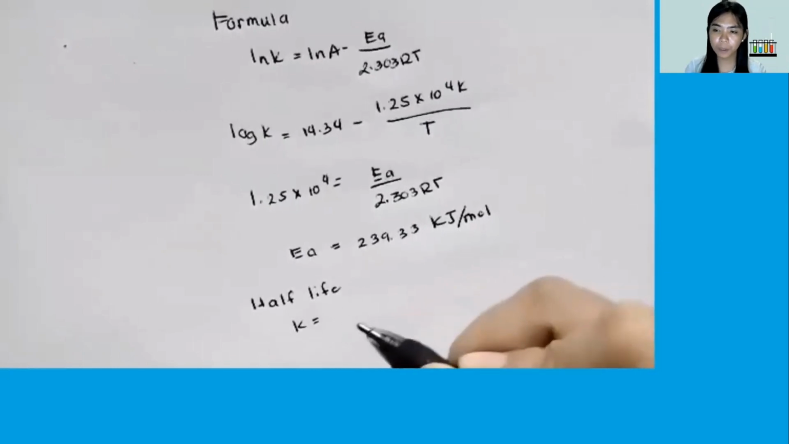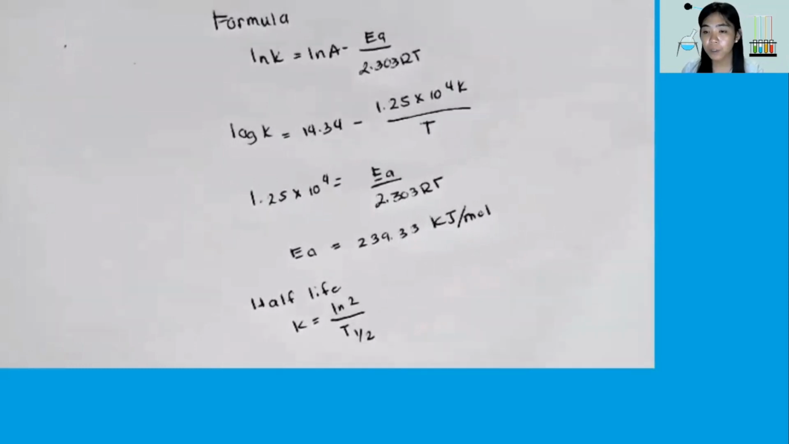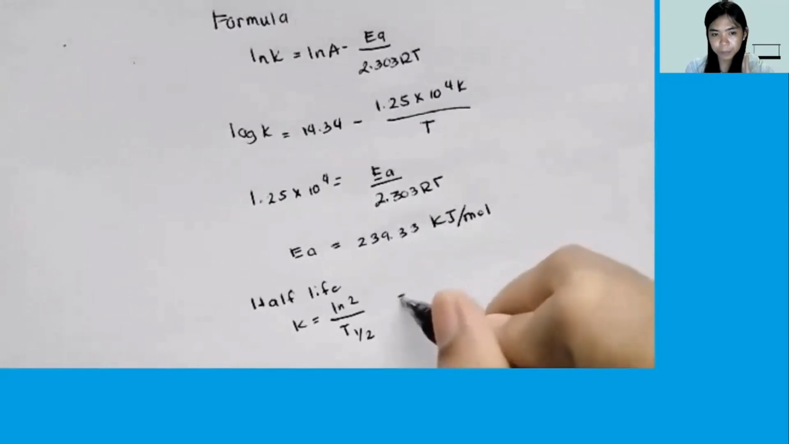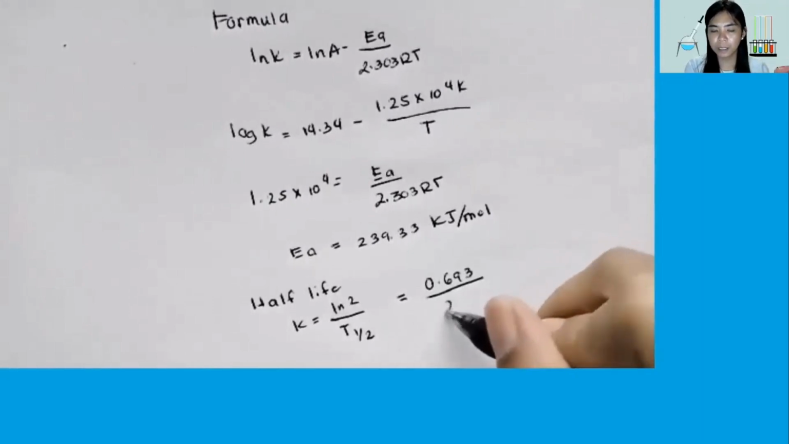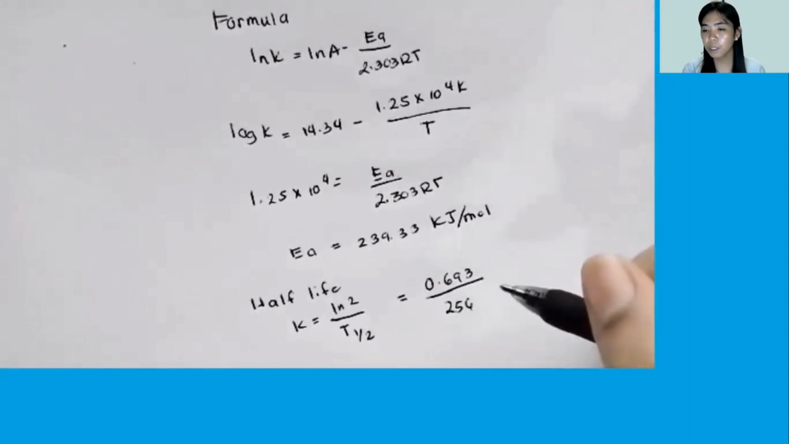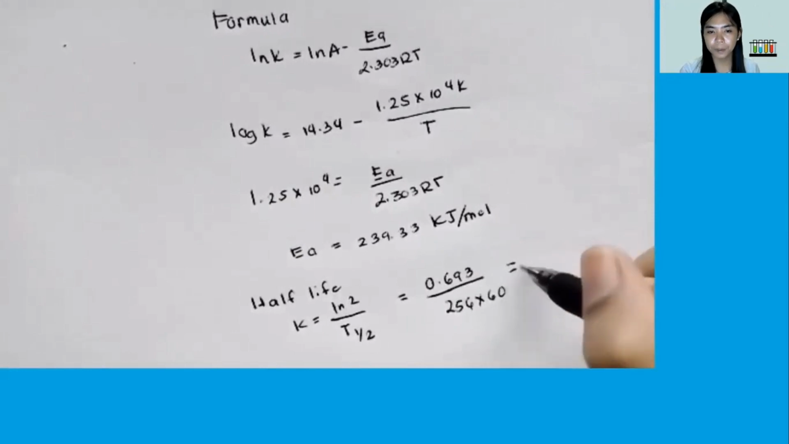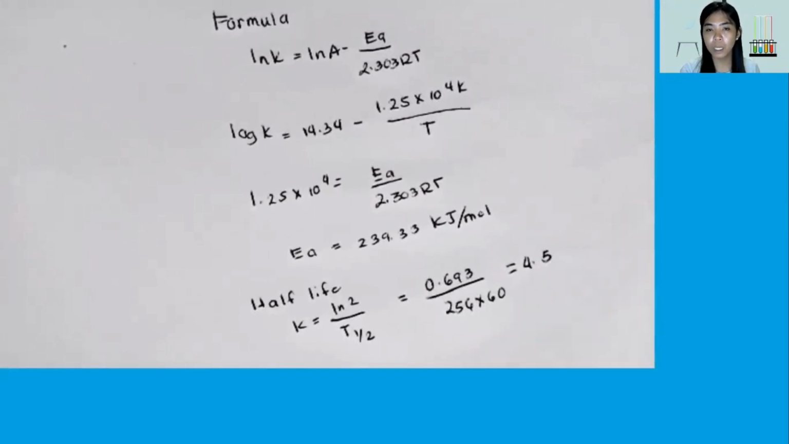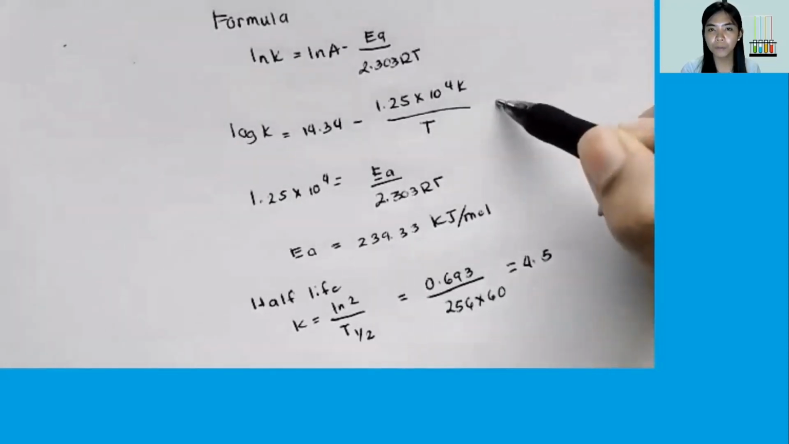If you consider in the problem, we have the 2.303. That is the conversion factor from natural log to log base 10. So let's proceed now to the question for the half-life. Again, using the formula, k is equal to the natural logarithm of 2 over the half-life. So k is equal to 0.693 over 256 times 60 seconds, which is equivalent to the rate constant of 4.5 times 10 raised to negative 5.